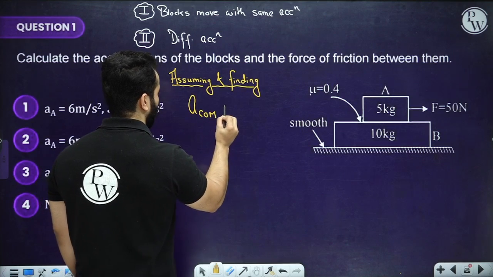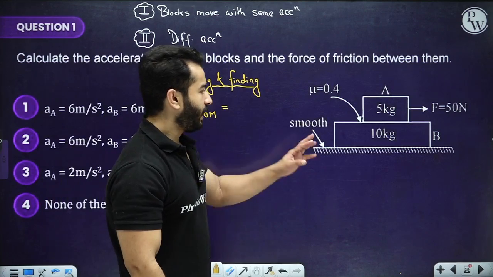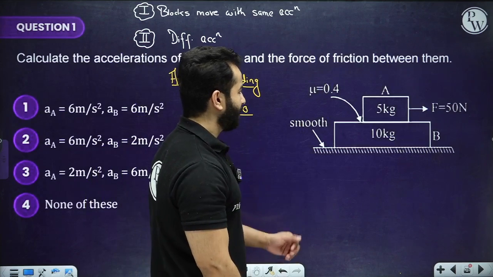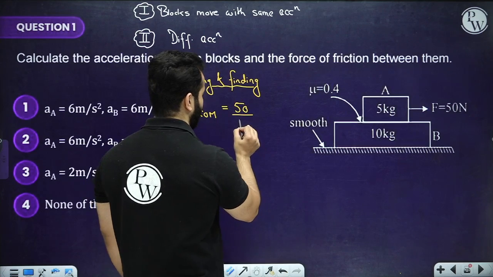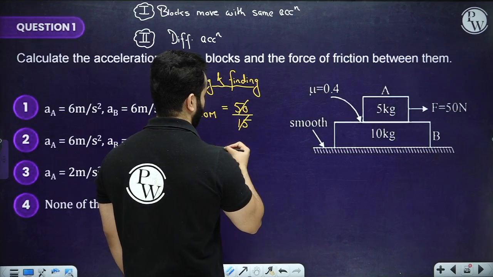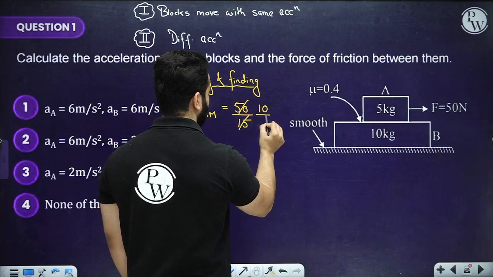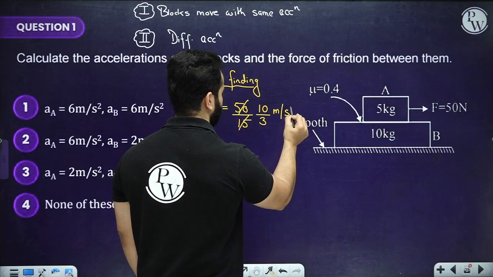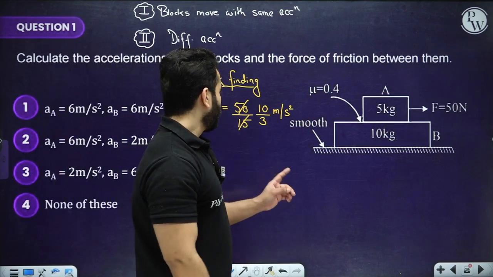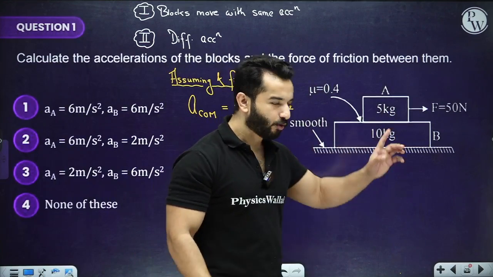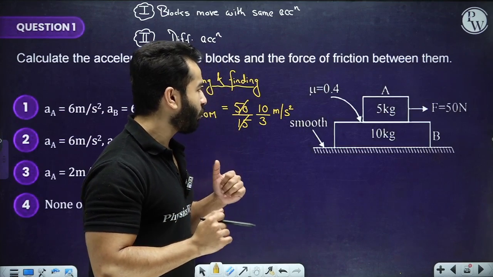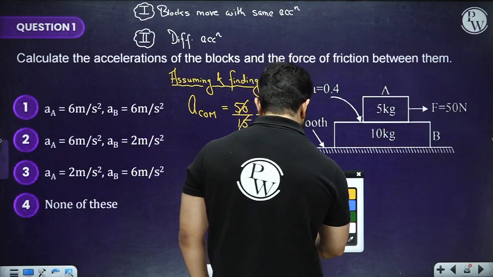Alright my friends, the common acceleration is the net force, which is 50, divided by the total mass, which is 15. So this is going to be 10 by 3 meter per second square. Now see, the force is acting only on the 5 kg block, and if you want me to draw the free body diagrams of these, I will draw them for you.